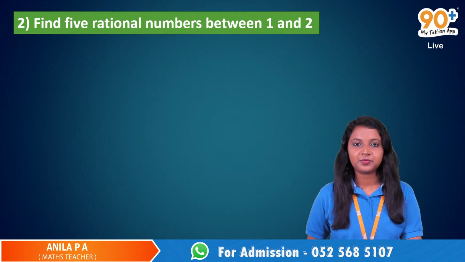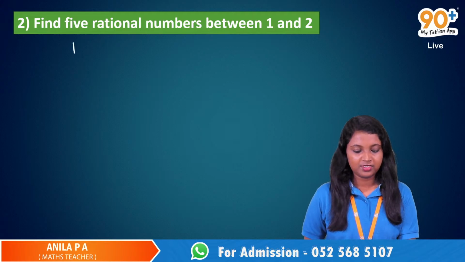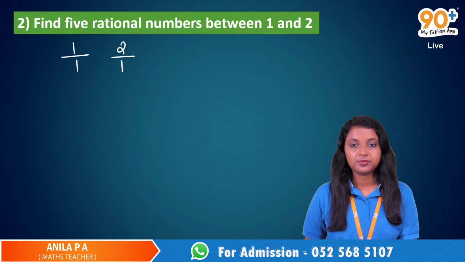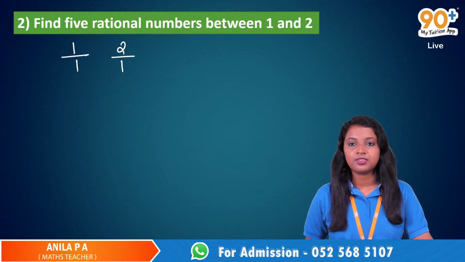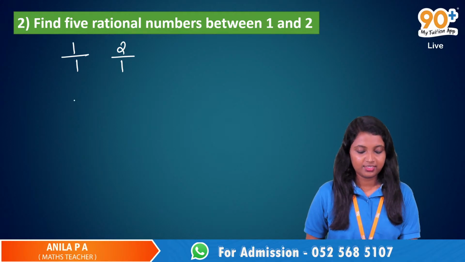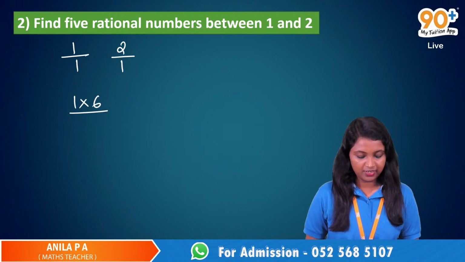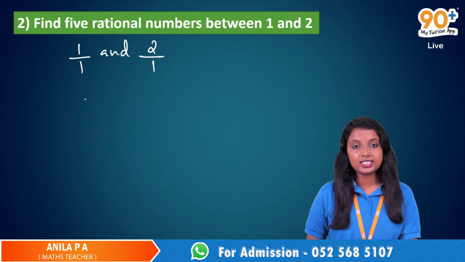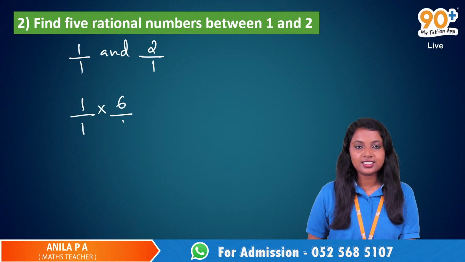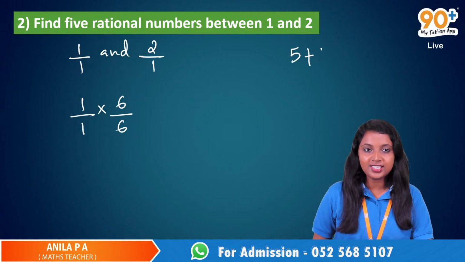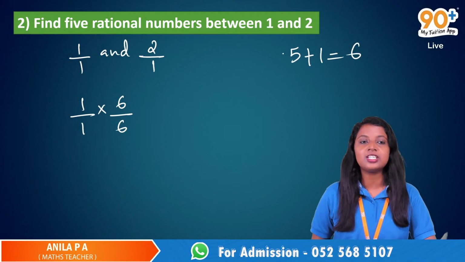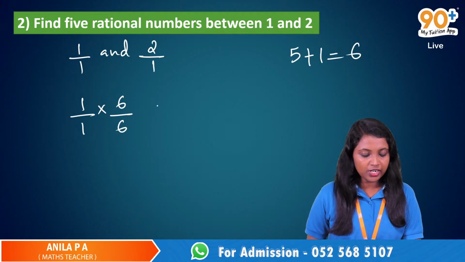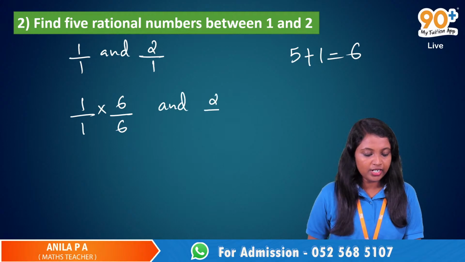So find rational numbers between 1 and 2, ma'am. So it will be 1 by 1 and 2 by 1. So ma'am, we should multiply like this: 1 by 1 into 6 by 6, 2 by 1 into 6 by 6. Why did we take this 6? Ma'am, because then only we'll get 5 rational numbers. Yeah, so 5 plus 1, 6. If you want to find 5 numbers, just plus 1.